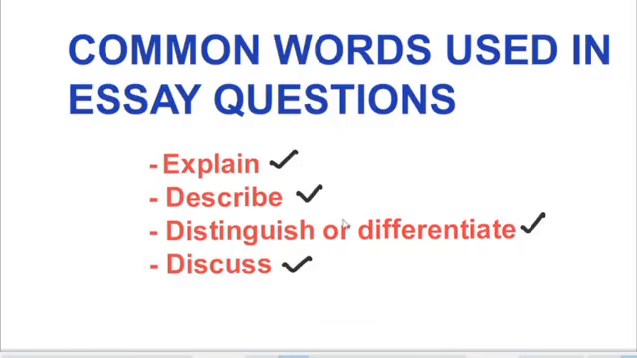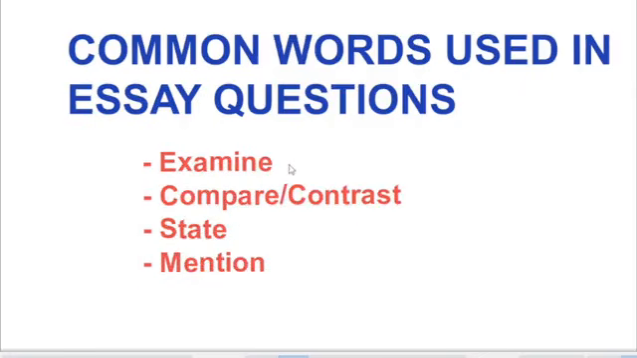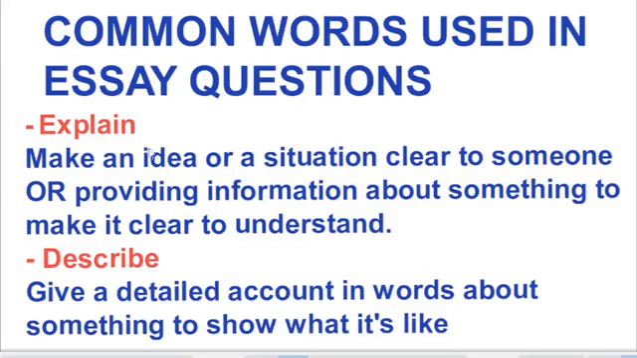They can also ask you to distinguish or differentiate between sexual and asexual reproduction. They can also ask you to discuss the factors that affect the rate of transpiration. So you need to take all these terms into consideration. Then we also have other terms such as examine, compare and contrast, state, also mention. These are some of the common terms used when phrasing essay questions in biology paper 2, specifically section B. So let us look at what each of these terms means.